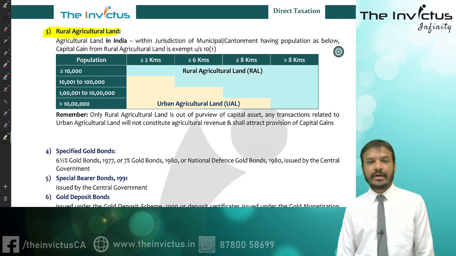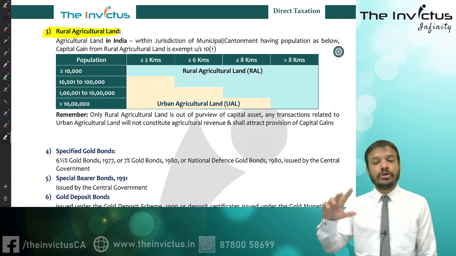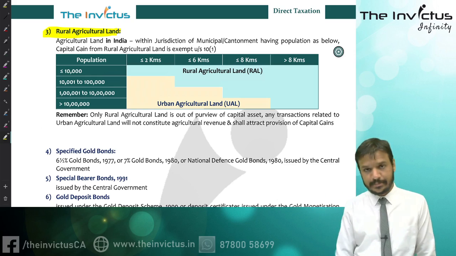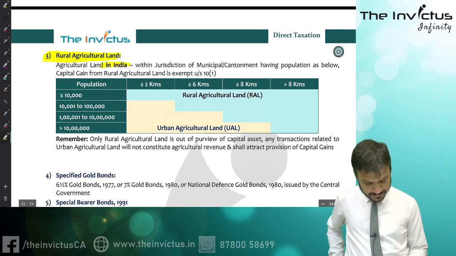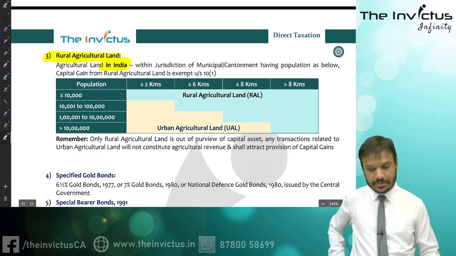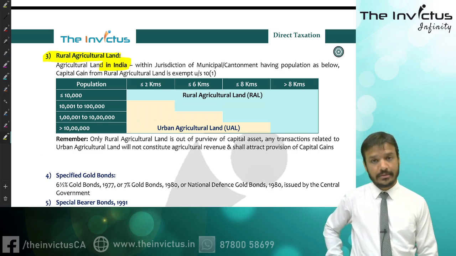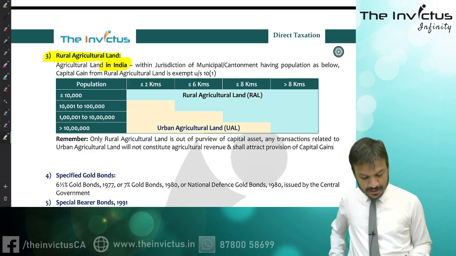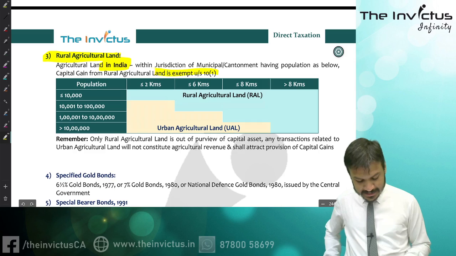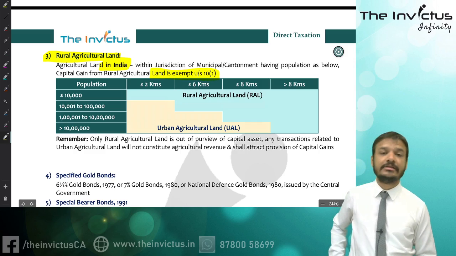Now the question arises, sir, what do you mean by rural agricultural land? Agricultural land in India, first and foremost, must be in India, within the jurisdiction of a municipality or cantonment having population as below. Capital gain from rural agricultural land is exempt under section 10 clause 1.